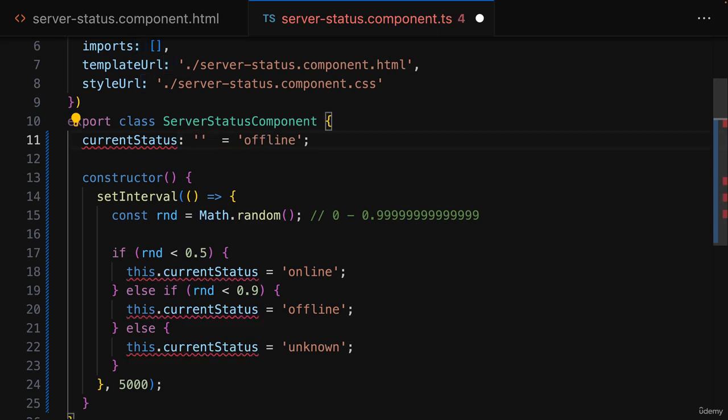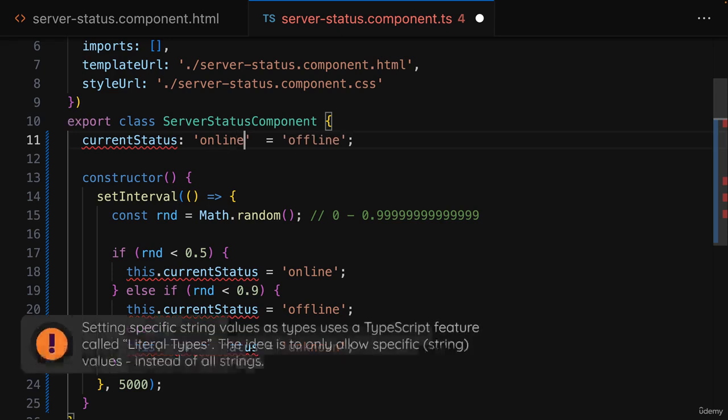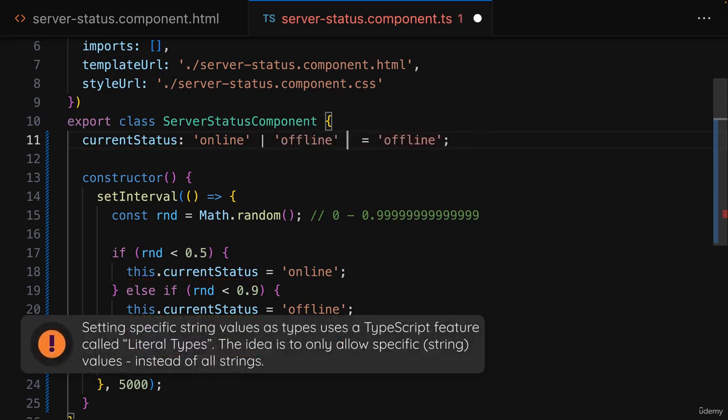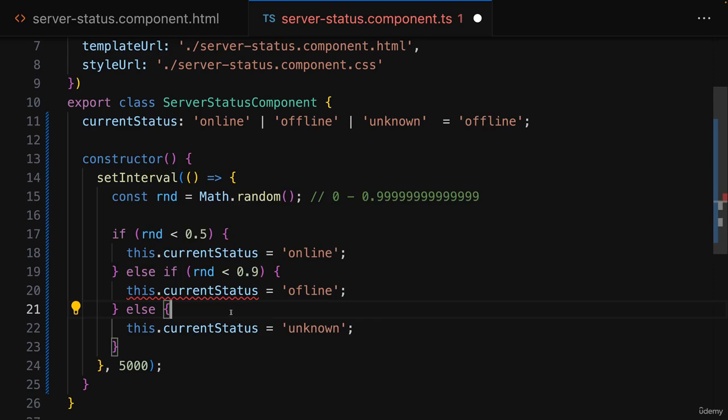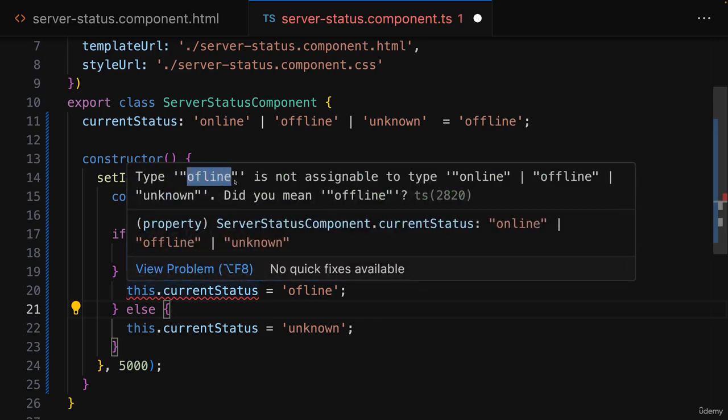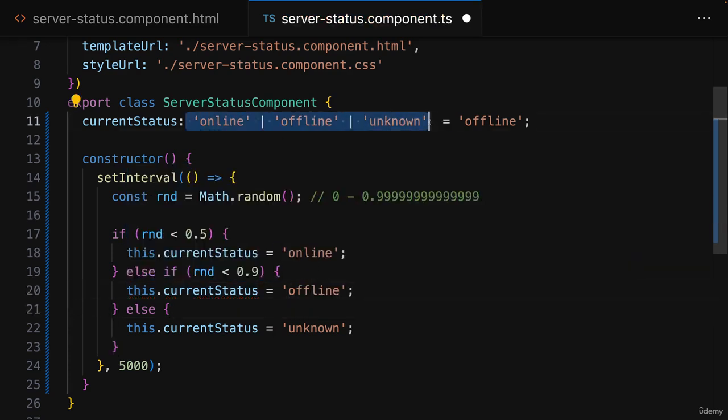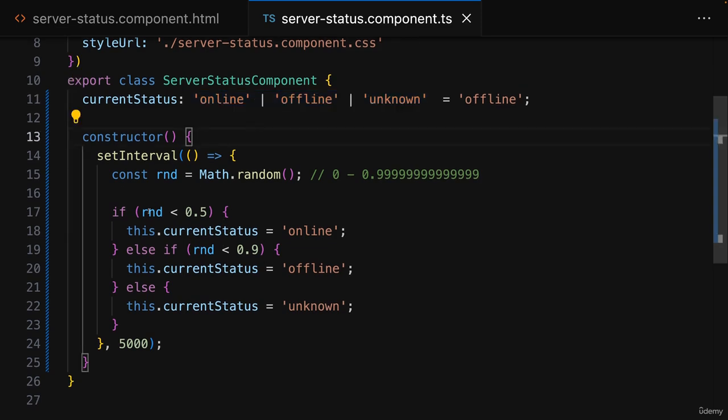And you can do that with TypeScript by explicitly assigning a type. And then you can set up the 3 string values that should be accepted as a union type, so separated by that pipe symbol. And that tells TypeScript that current status must be a string that's either online, offline, or unknown. And if I had a typo down there, I would quickly see, because I would get an error, that the type offline written like that is not assignable to my type here. And that's why you might want to do that and be a bit more explicit, because it can help avoid typos like this.